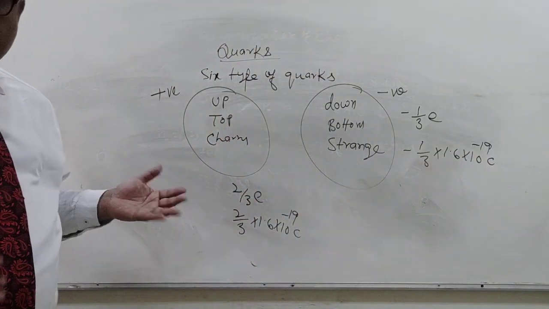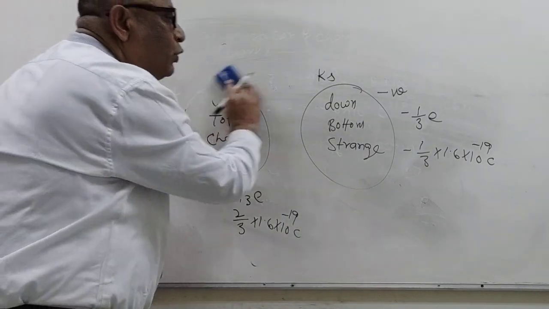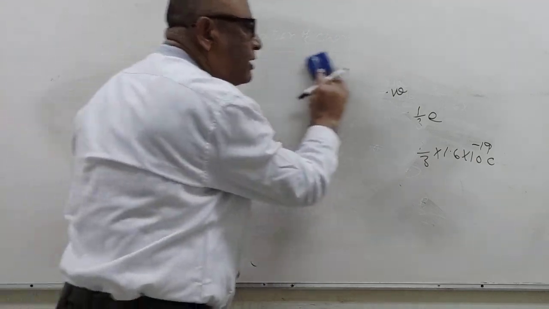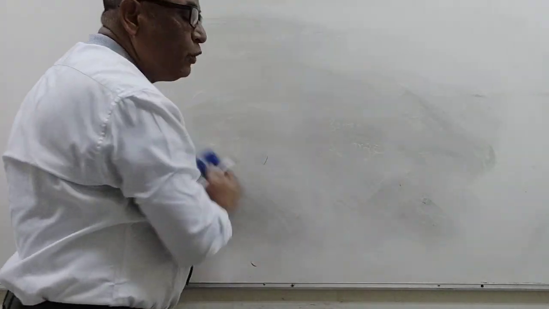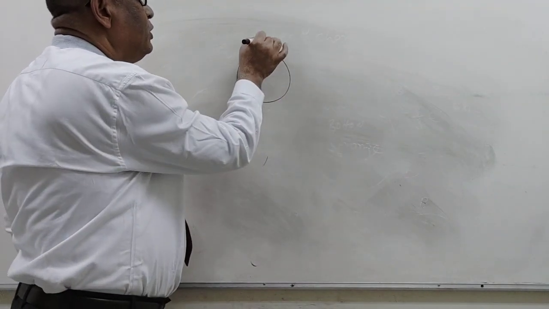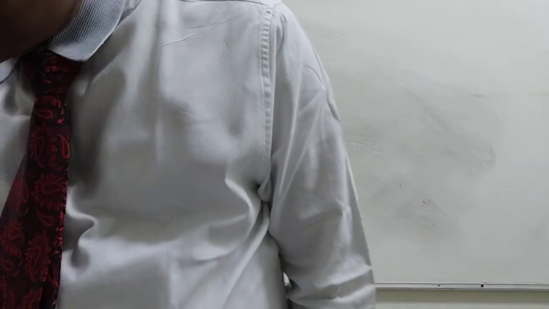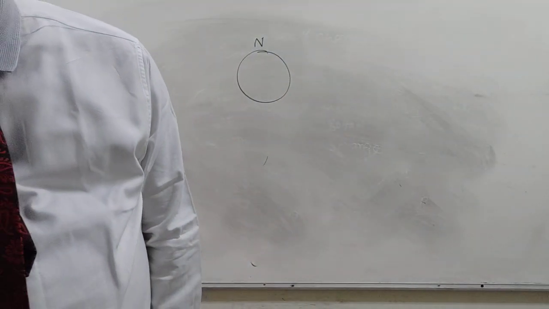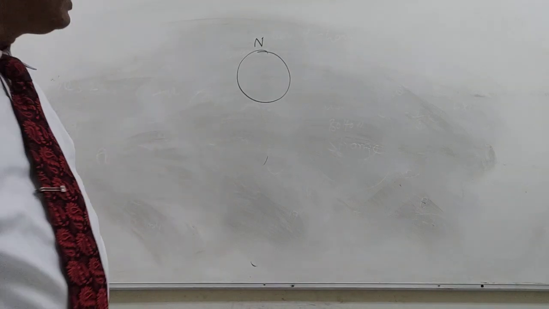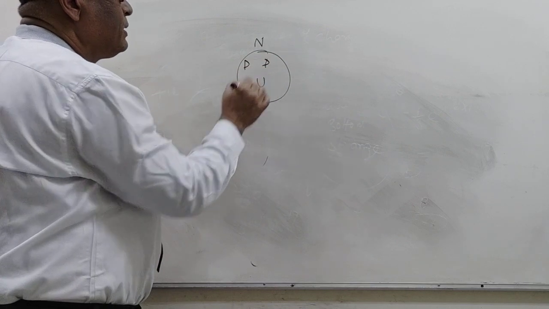Now, how are neutrons possible? How many quarks are required to make a neutron? Suppose we take a neutron. It consists of 2 down quarks and 1 up quark.